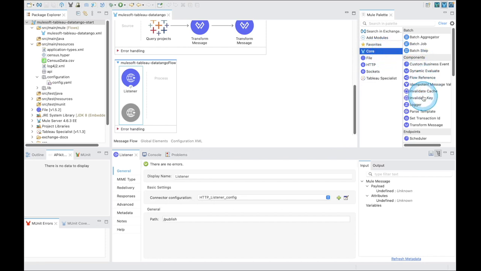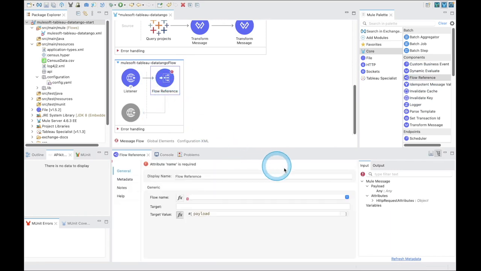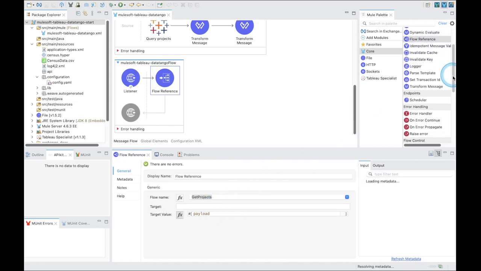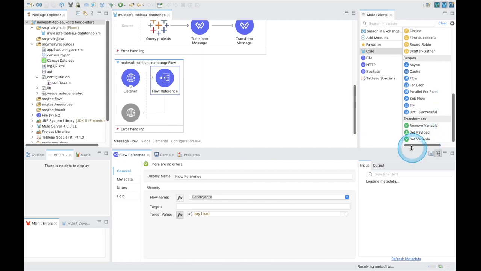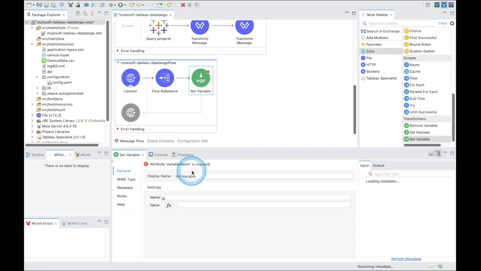From the Mule palette, again, click on Core, and in the Component section, select the Flow reference. Underneath the canvas in the Flow reference properties, click the flow name using the arrow and select Get Project. Again, from the Mule palette, click on the Core, and then scroll down to Transformer section and select Set Variable. Click and drag the set variable onto the canvas and place it after the flow reference. This will allow us to save the payload from the Get projects that's being sent back into a variable.